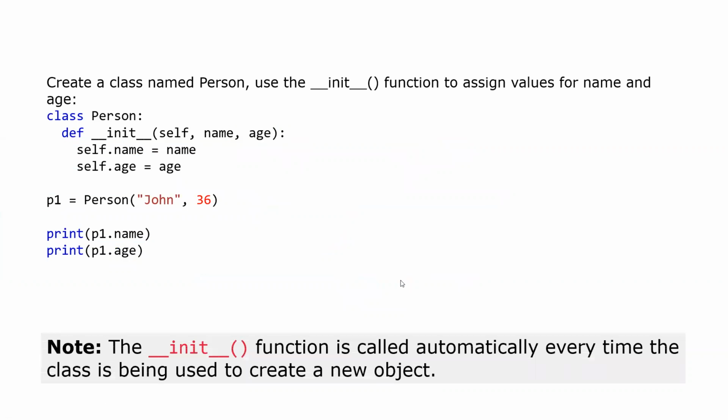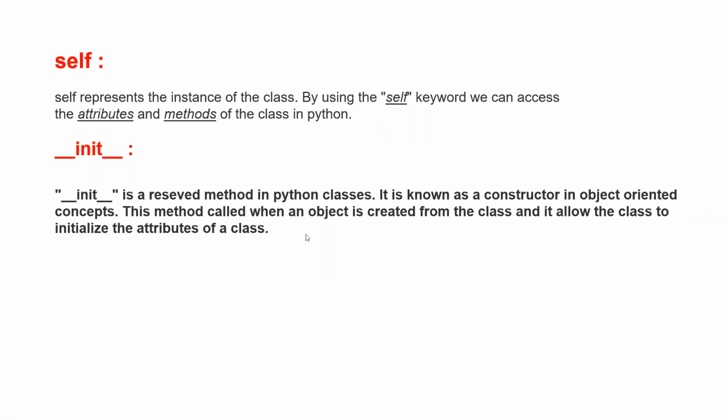So the final verdict is that the init function is called automatically every time the class is used to create any new object. Whenever you create a new object using a class, it will automatically call the init function. So the output will be John and 36.